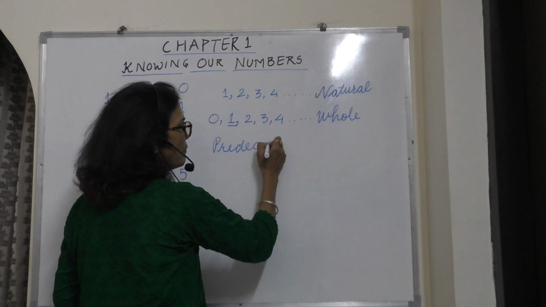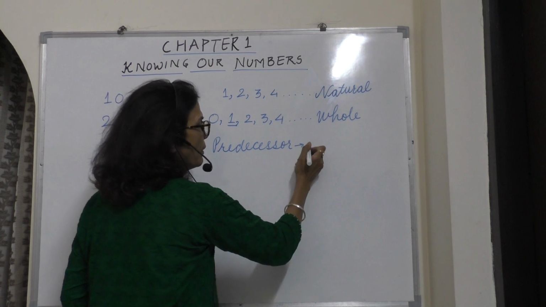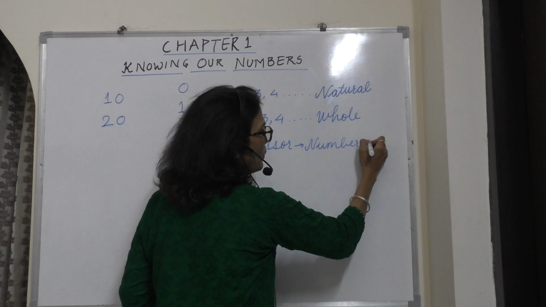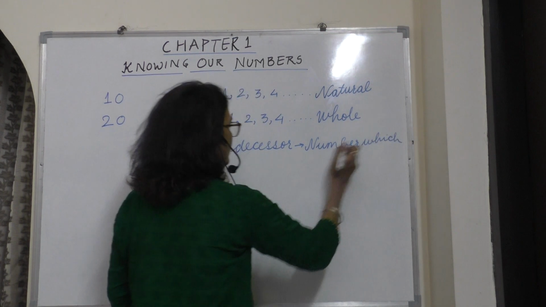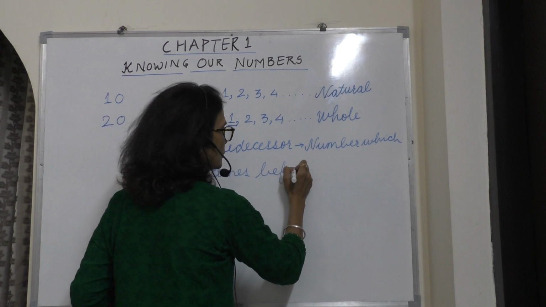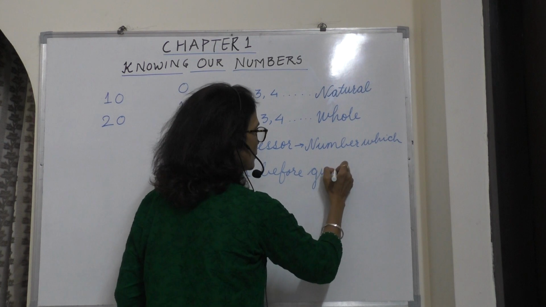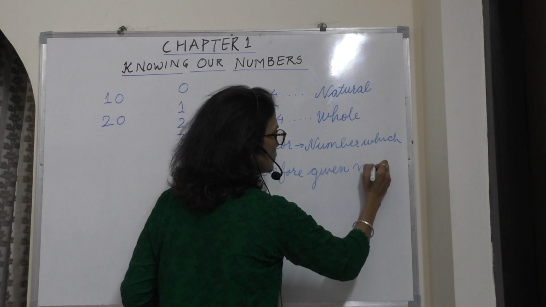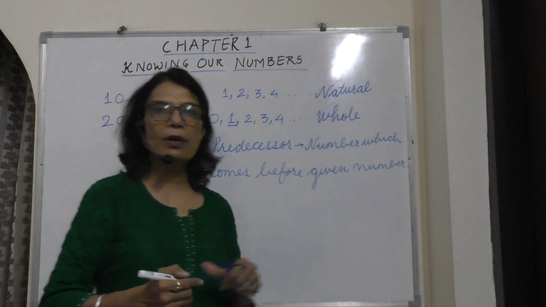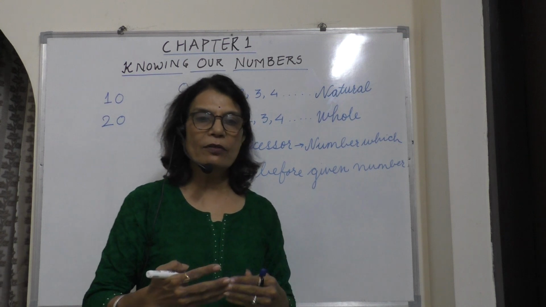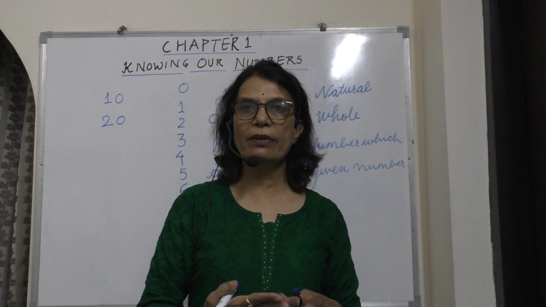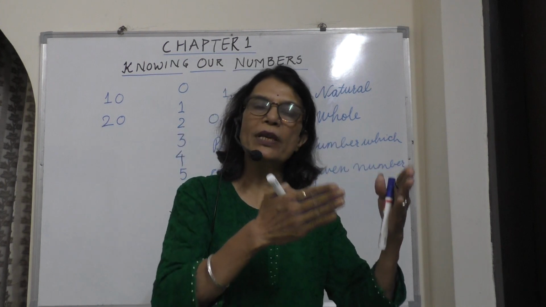Predecessor is the number which comes before the given number. In other words, what comes before is the predecessor.